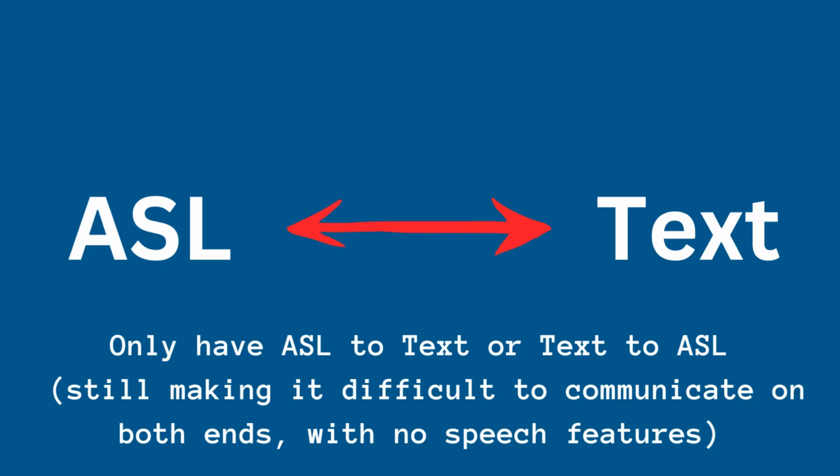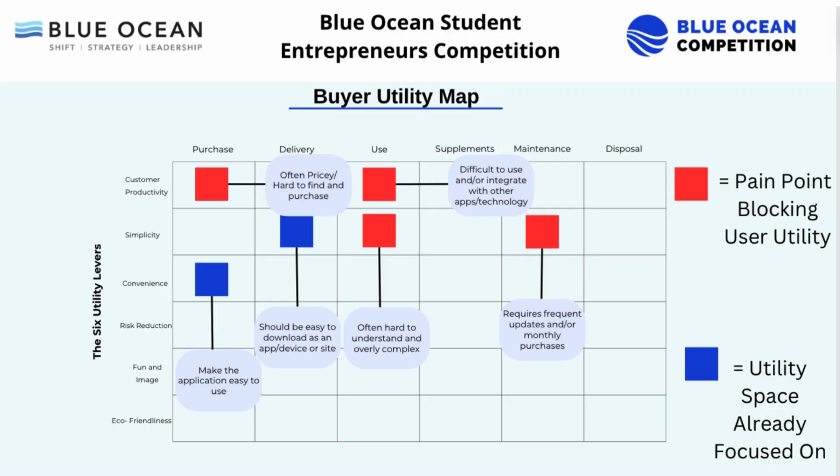They're also hard to access and use, and often not compatible with certain software or apps like Zoom and Google Meet. They also only have ASL to text or text to ASL features, still making it difficult to communicate on both ends, often between someone who is deaf or hard of hearing and someone who is not. These current problems can be seen on the buyer utility map, as current applications and programs are hard to use and understand, and they're also often pricey and hard to integrate with other apps and technology.